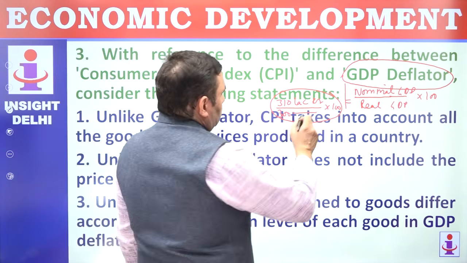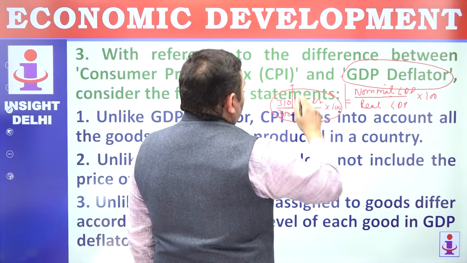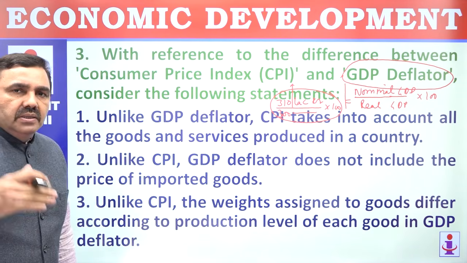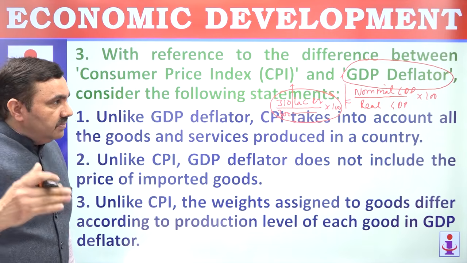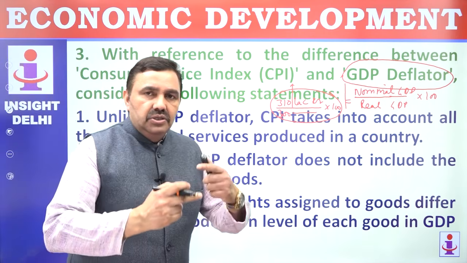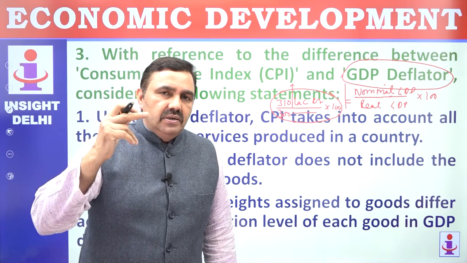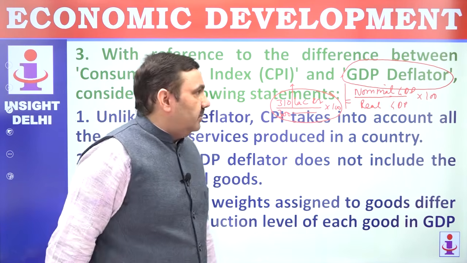So you can find out how much is the rate of inflation in that particular economy. So GDP deflator indicates the ratio between nominal GDP and the real GDP. This indicates the kind of inflation or price rise in an economy.